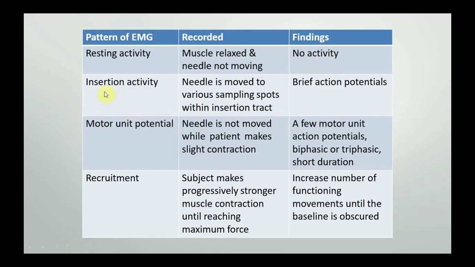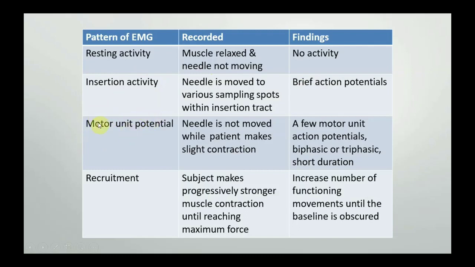Second is insertion activity. Now this activity is only seen when needle electrodes are used and not in the surface electrode. What happens whenever we pierce the skin of the patient through the needle electrode? There are some brief action potentials which are recorded, and that is known as insertion activity potentials. But these potentials are only seen when we use the needle electrodes. They are not seen in the surface electrodes.